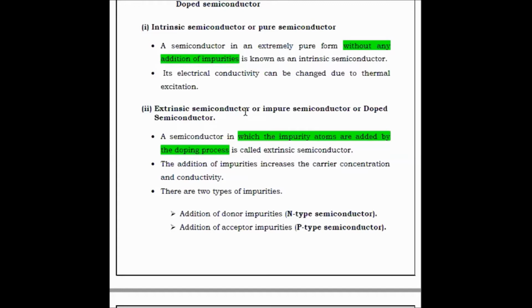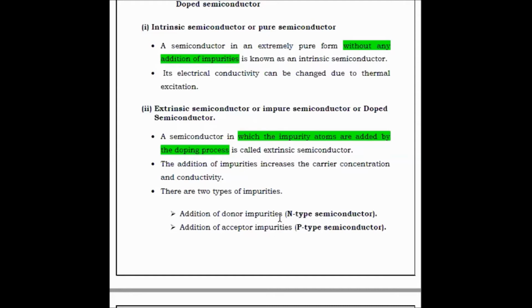The extrinsic semiconductors are further classified into two types based on the addition of impurities: N-type semiconductor and P-type semiconductor. N-type semiconductor means donor impurity semiconductor. P-type semiconductor means acceptor impurity semiconductor.